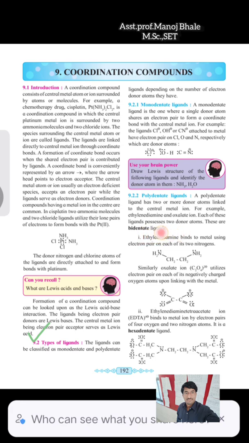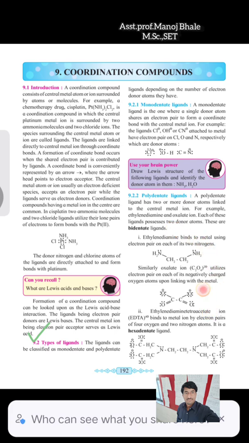In polydentate ligands, the first classification is bidentate. Bi means there are 2 donor atoms present in the single ligand. एकाच लिगॅंड मध्ये किती डोनर ॲटम असतात, there are 2 donor atoms. One example is ethylene diamine. CH2 CH2 means ethylene, and these are the 2 ammonia groups present there. Ethylene diamine has 2 donor atoms: this one nitrogen and this other nitrogen. A single ligand having 2 donor atoms is known as a bidentate ligand.